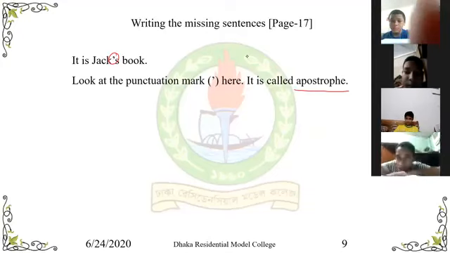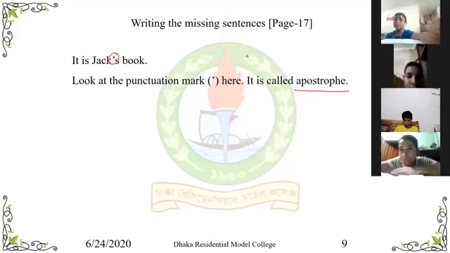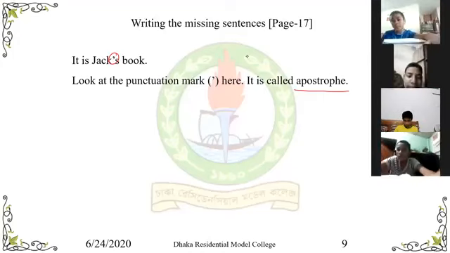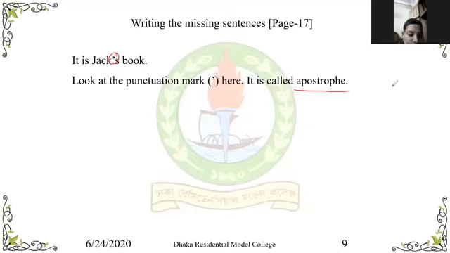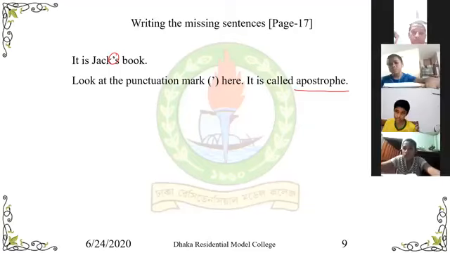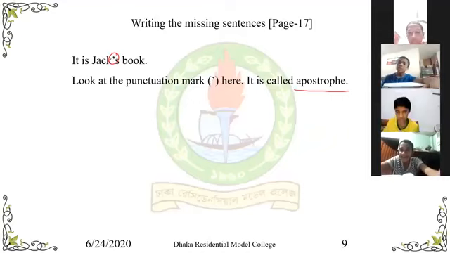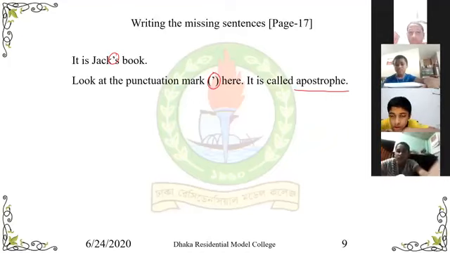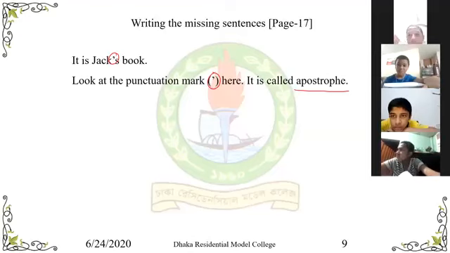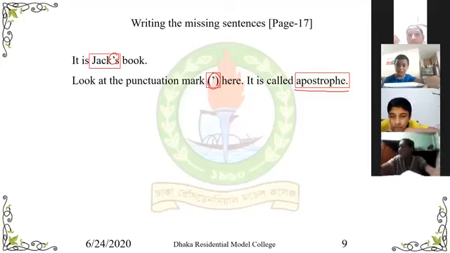Nabil Hassan, unmute yourself. Yes, sir. Do you know what is the name of the mark? Yes, sir. It is apostrophe. Okay. When we use it with a noun, it denotes possession, and that is why it is called possessive case.